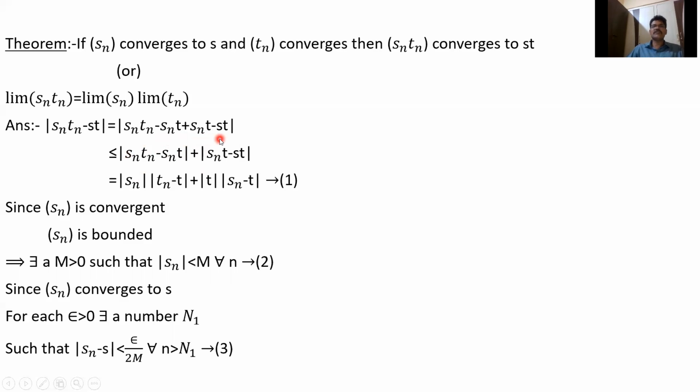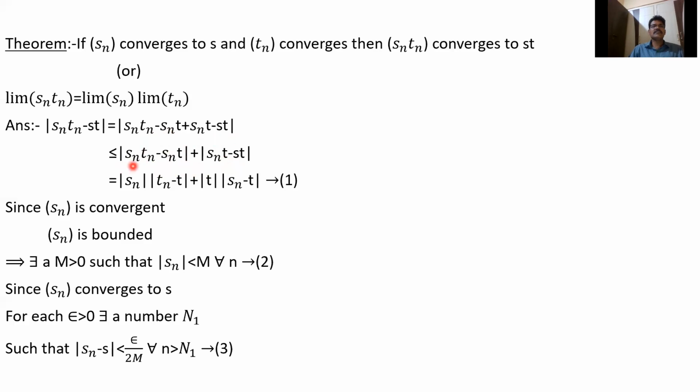So mod x plus y is less than or equal to mod x plus mod y. So this is less than or equal to mod of Sn Tn minus Sn T, plus mod of Sn T minus ST. By the triangle inequality, if this is x and this is y, mod x plus y is less than or equal to mod x plus mod y. Here x is Sn Tn minus Sn T, and y is Sn T minus ST.